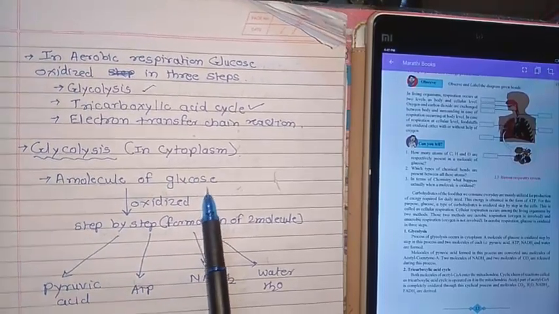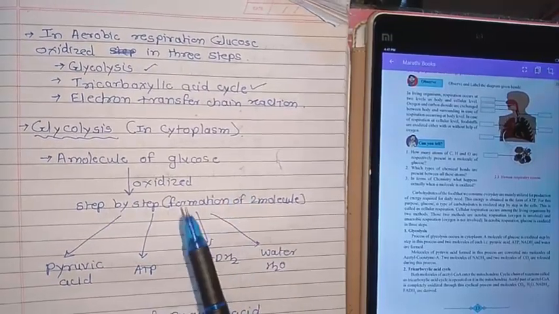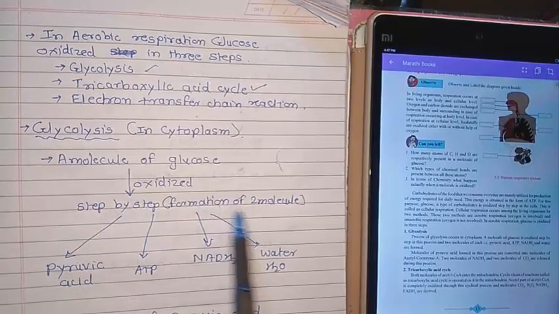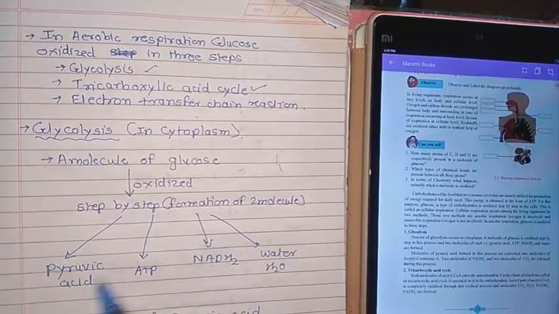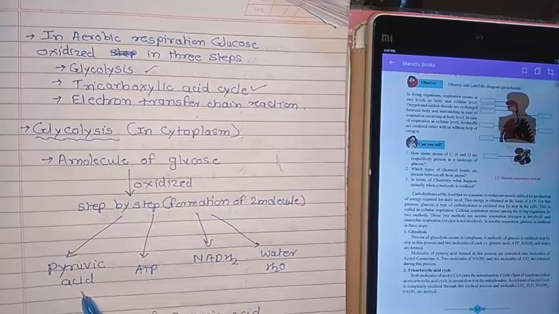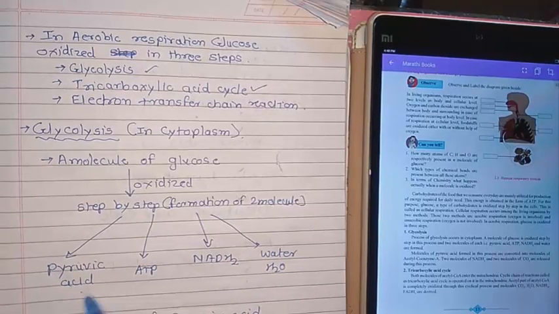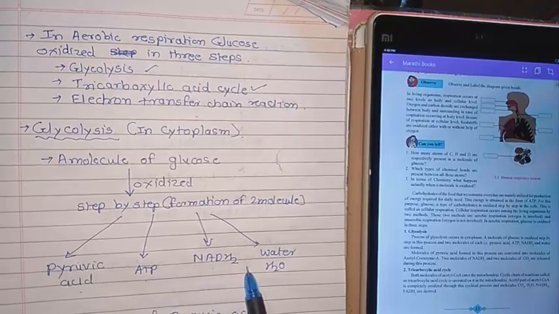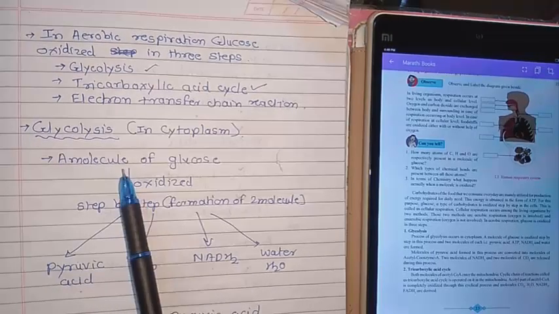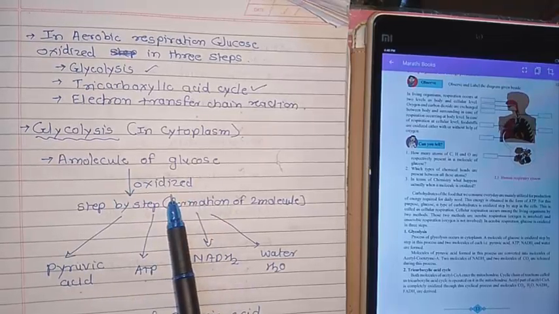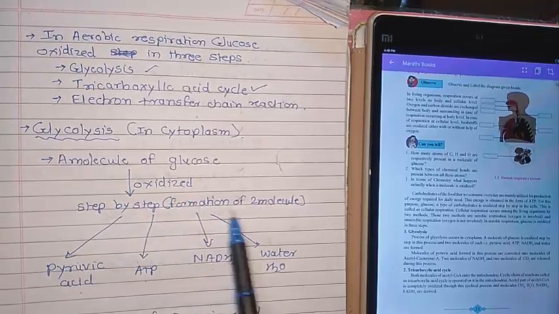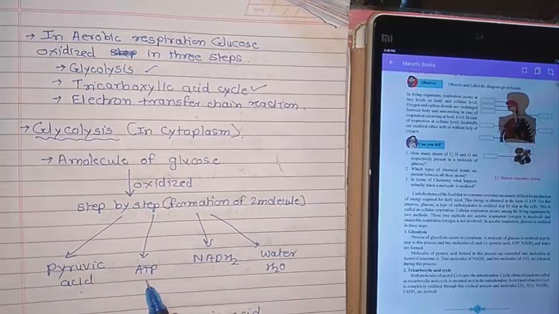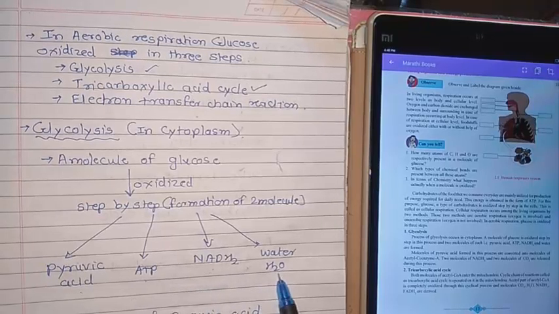What is the definition of glycolysis? A molecule of glucose is oxidized step by step for the formation of two molecules of each of pyruvic acid, ATP, NADH2 and water. So this is the definition: a molecule of glucose undergoes oxidation step by step for the formation of two molecules of each, that is pyruvic acid, ATP, NADH2 and water.